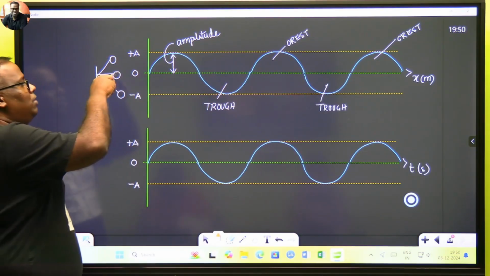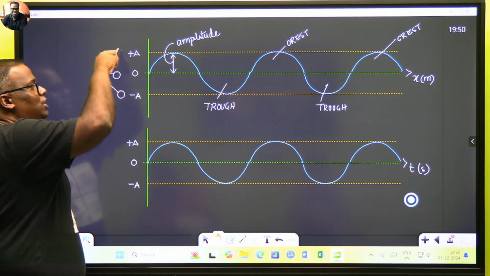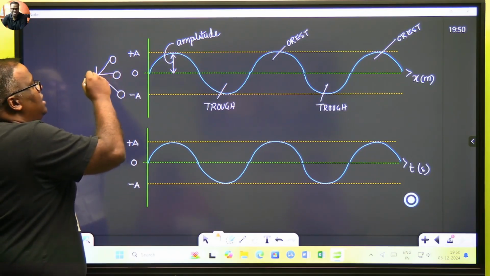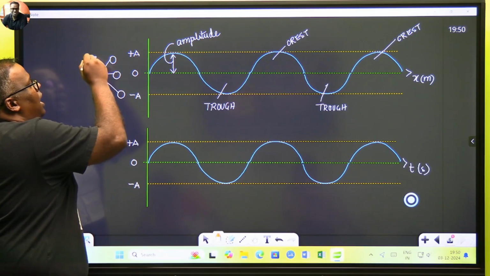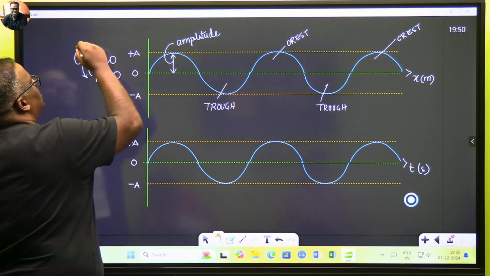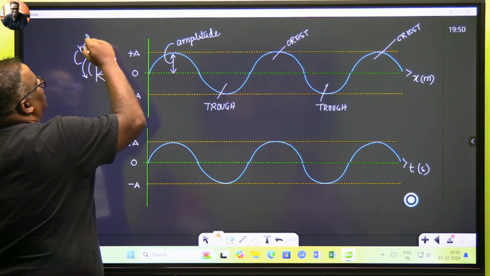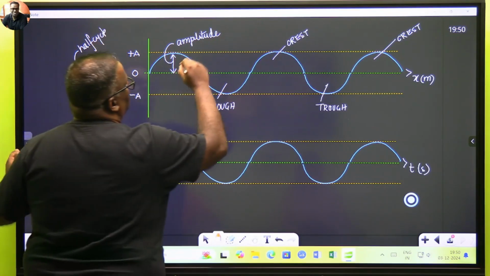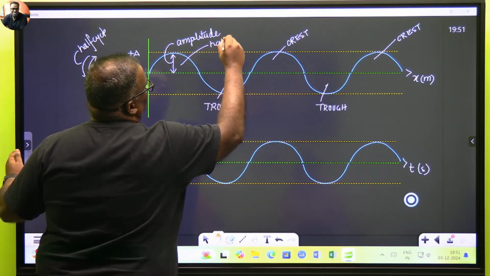As the pendulum goes from the mean position to the extreme and returns back, that is, as the pendulum goes here and comes back, this is known as a half cycle.